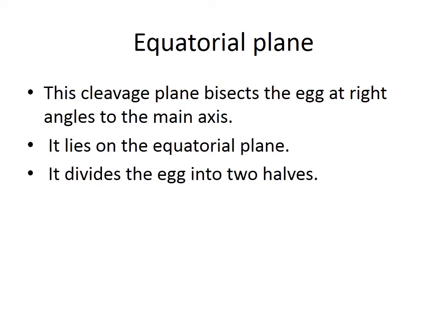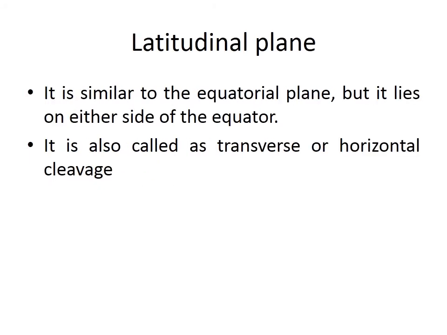And the equatorial plane: this cleavage plane bisects the egg at right angles to the main meridional plane. It lies on the equatorial plane and divides the egg into two. And the latitudinal plane is just like the vertical plane: if a vertical plane is on either side of the meridional one, the latitudinal plane is on either side of the equatorial plane. Again, this results in blastomeres of unequal size, and it is also called transverse or horizontal cleavage.